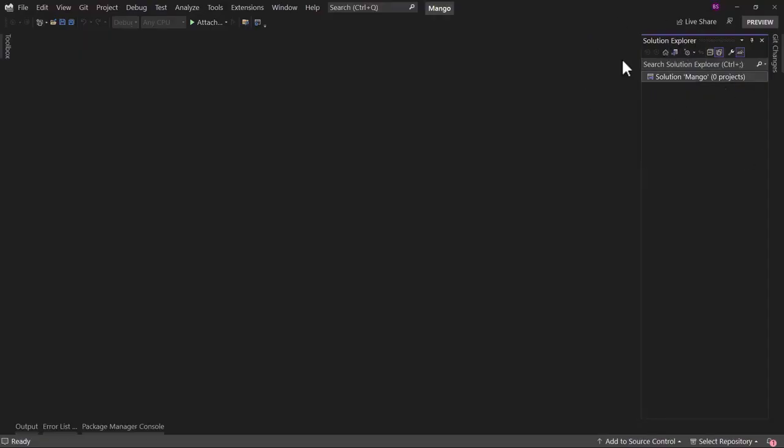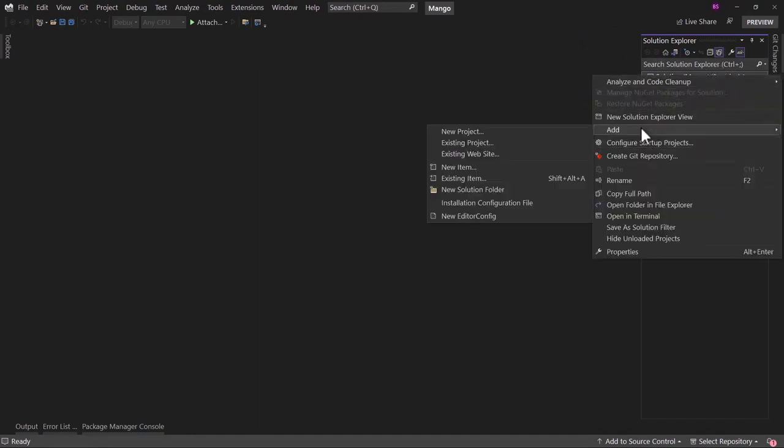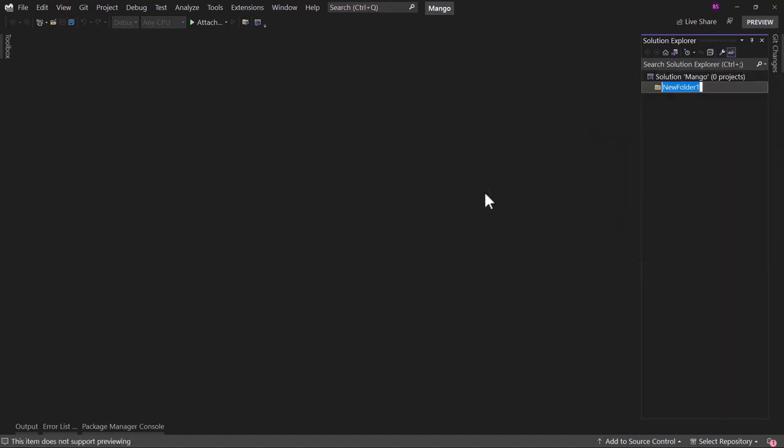Rather than creating everything in the solution here, it is better if we organize that in a folder structure. We will right click in the solution, add a new folder, and I will call this the front end folder. Here we will be placing our front end application, which will be the MVC web application that will call our microservices.